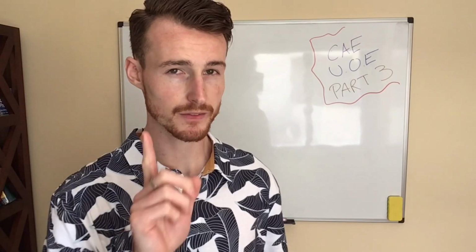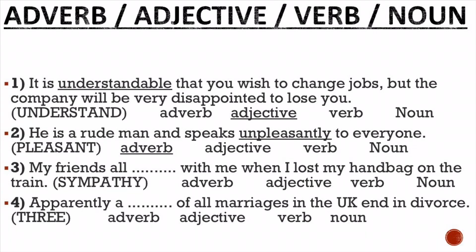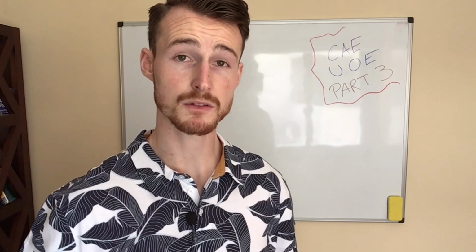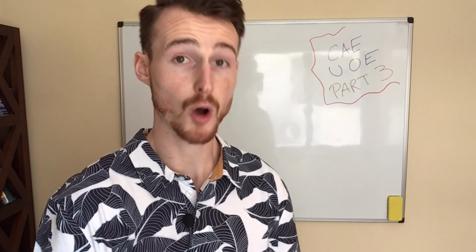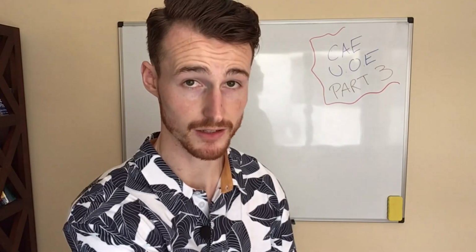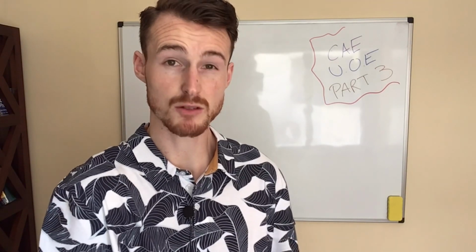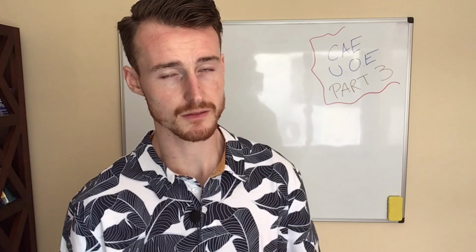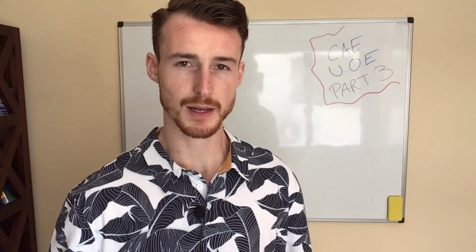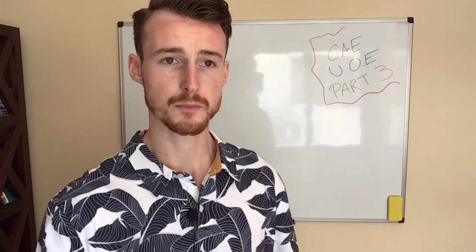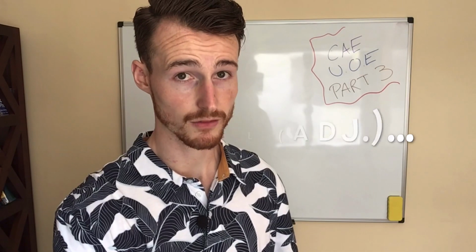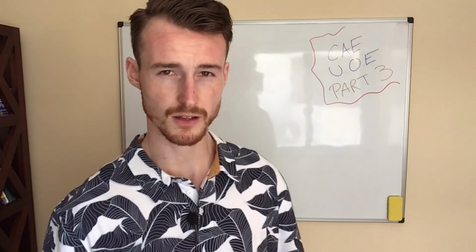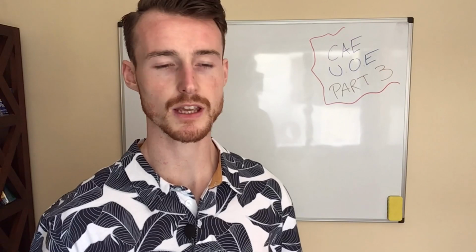Very good. But that's not all. We have to look at the verb to speak. How is he speaking? He is speaking unpleasantly. So here we're going to use an adverb. When do we use an adverb? When we know how the action is being done. The manner. He is speaking in a rude way, unpleasantly. Adverbs are usually formed from adjectives after nouns. Let me explain. Take the word beauty. Beauty is the noun, beautiful is the adjective, and beautifully is the adverb. So from this we can kind of get to know when to use the adverb.